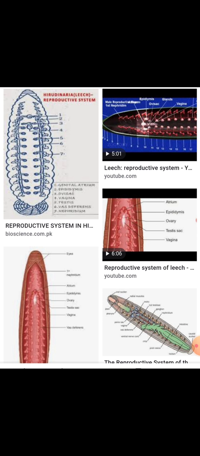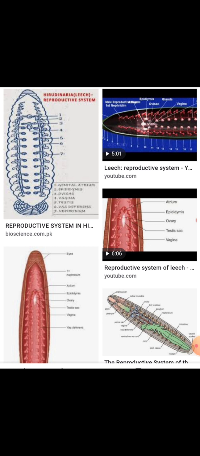This is the total process of the reproductive and nephridial system of a leech. This system is very important for the sustainability and development of their offspring.